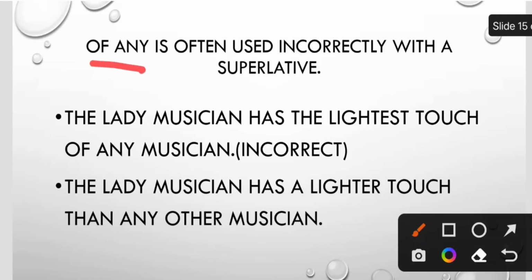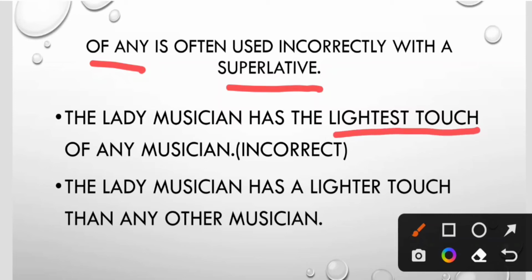"Of any" is often used incorrectly with a superlative degree. We generally make a mistake while using "of any" with a superlative. So how to avoid it? The lady musician has the lightest touch. Here the superlative is used, of any musician. So this is incorrect. The sentence is incorrect because "of any" is used with a comparative form.